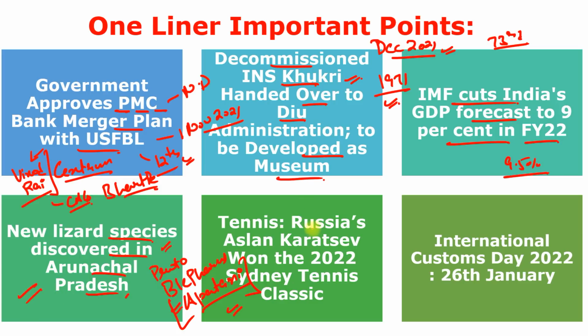Just read this line. Tennis, Russia's Aslan Karatsev won the 2022 Sydney Tennis Classic after defeating Andy Murray. We already covered this question.